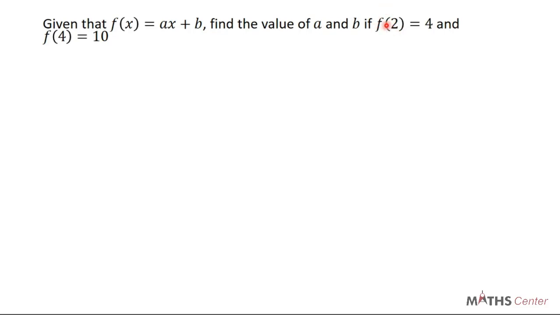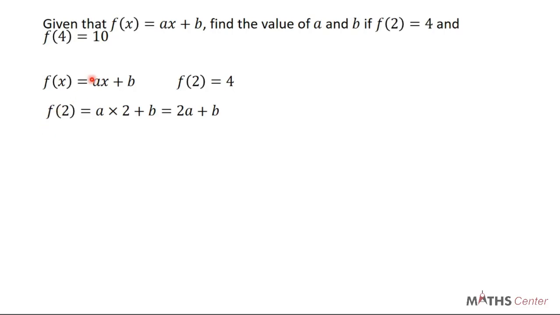We know that f(2) is 4. We have been given that f(2) is 4. So we can also find f(2) from the general rule that has been given to us, then equate that to 4. If you find f(2), which means that you replace x with 2, this is going to give us a times 2, which stands for x here, then plus b, and this is going to be 2a plus b.